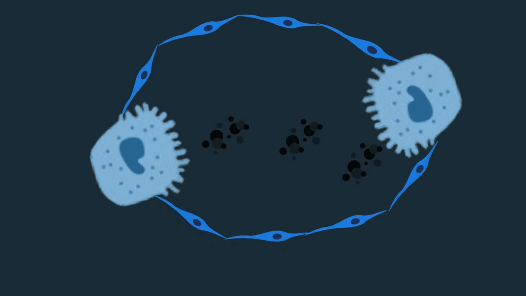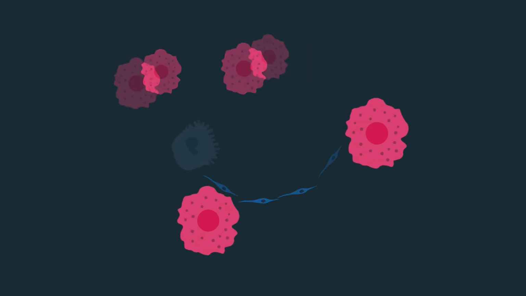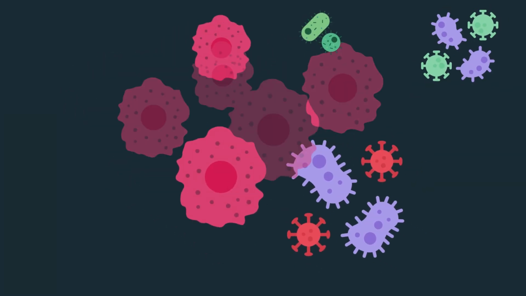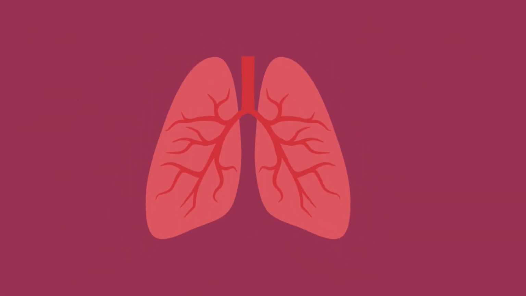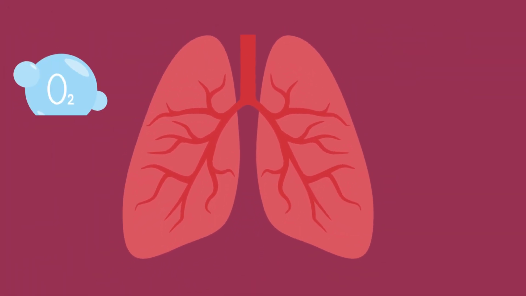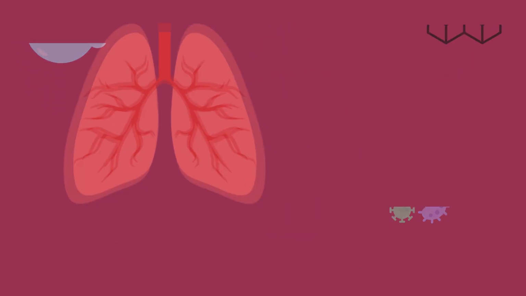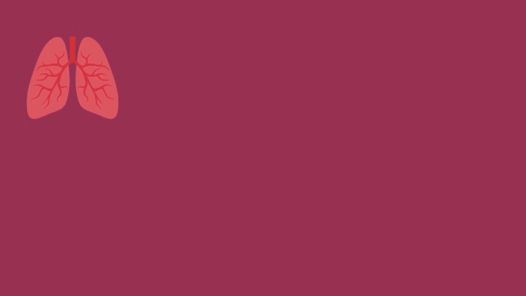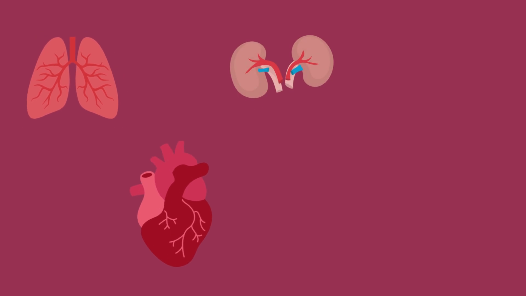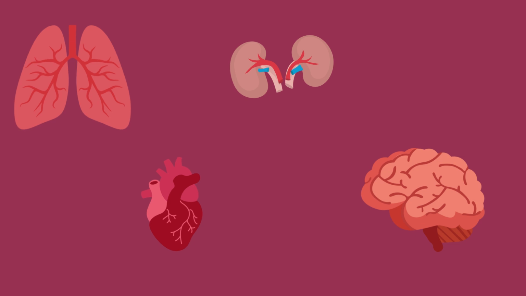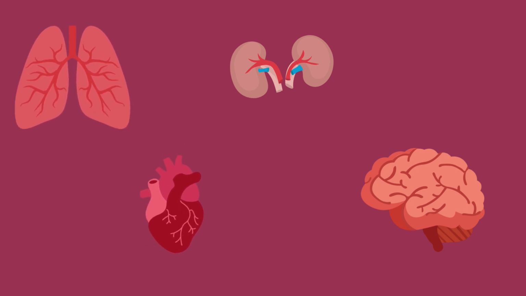The alveolar macrophages patrol the surface, keeping the lungs clean by engulfing pathogens and debris, crucial for immune defense. Together, these specialized cells allow the lungs to efficiently perform essential tasks: gas exchange, structural support, and immune defense. This collaboration of diverse cell types isn't unique to the lungs. Many tissues in the body rely on specialized cells to carry out their unique roles, showcasing the power of specialization and cooperation for overall function.